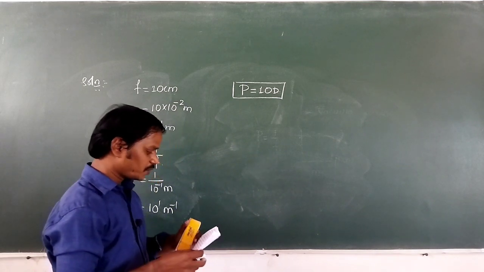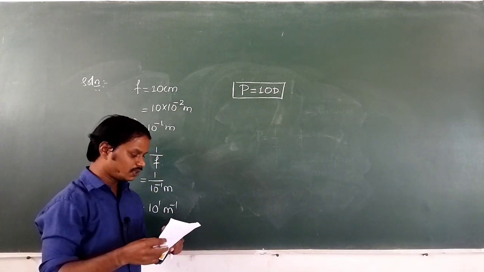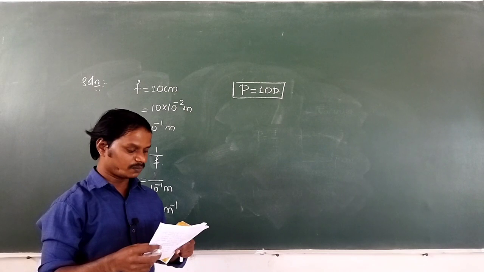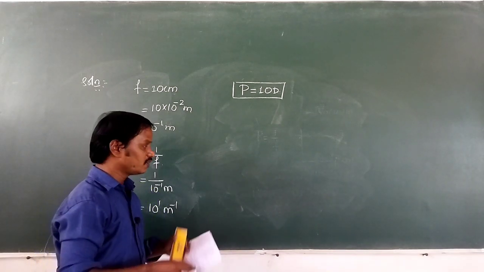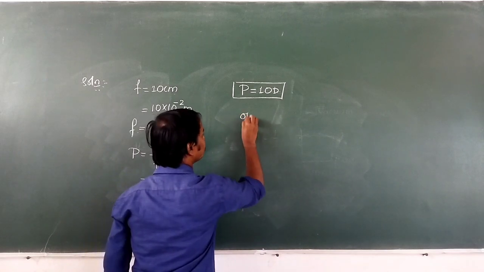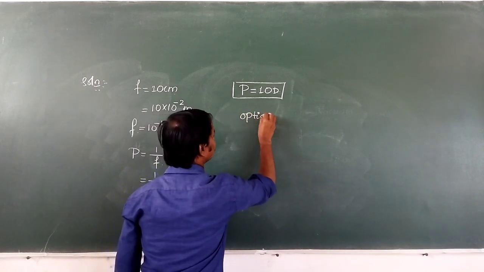See here, options given. First option 0.1 diopter, second option 10 diopter, third option 15 diopter, and last option 20 diopter. Which is the correct answer here? Option 2 is the correct answer, that is 10 diopter.